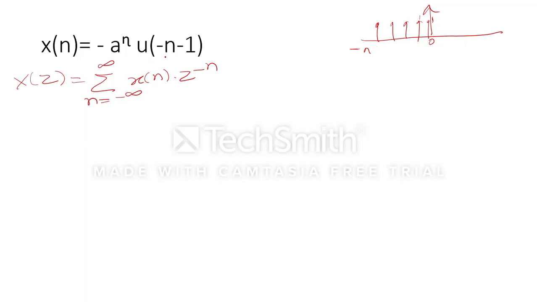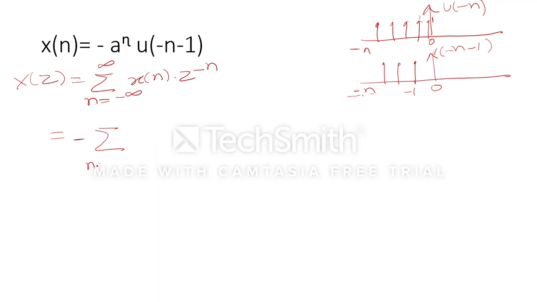But here u[-n-1] is there, which means we are going to shift the signal towards the left side. So it is u[-n], and u[-n-1] will start from the minus 1 value, and it will go up to minus n. The only difference is that in u[-n] a sample was present at 0, but in u[-n-1] the sample is not present at 0. So here the minus sign will come, and the limit will be from n equal to minus infinity to minus 1 only.